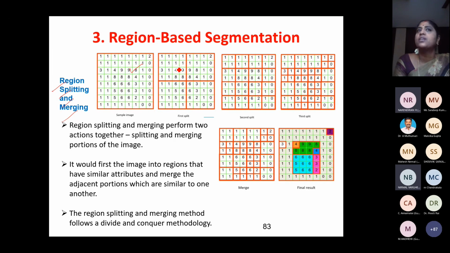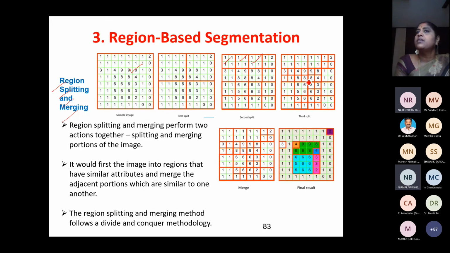So they're not having the same values. Once again, divide into 4 values. Everything is given into 4 regions. Here we can see all are 1, so I can leave this. Here we can see all are ones, I can leave this. Here we can see all are ones, I can leave this. Here we can see these are different. Once again, we have to divide this into 4 regions.